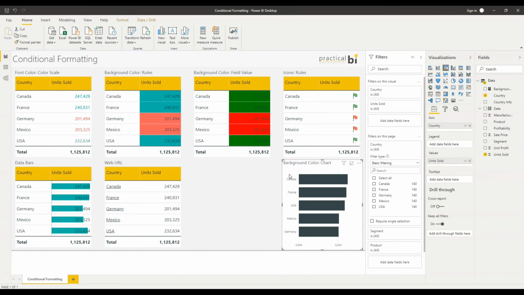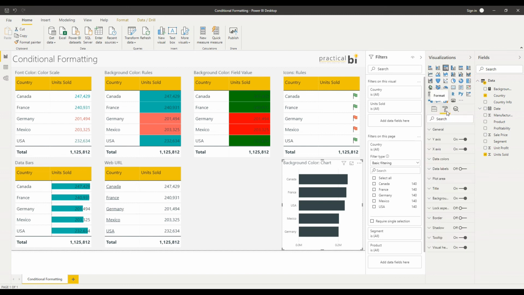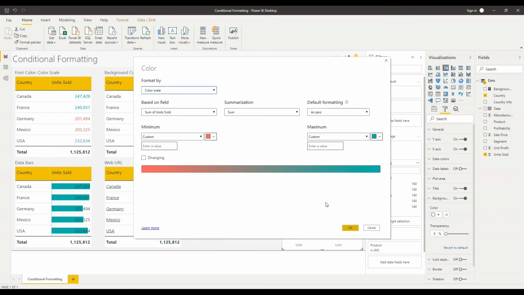I've got background color that we're going to look at formatting for a chart here that I've got, a simple bar chart. I'm just going to go into my format options here. You'll notice that this time I don't have a conditional formatting option. So this time it's a different way of applying conditional formatting. I can go to the area that I want to format. So let's look at formatting the background of the chart. And you'll notice that next to the color box here, I have this FX icon. If I click on that, I bring up exactly the same conditional formatting options that we're familiar with from the table.